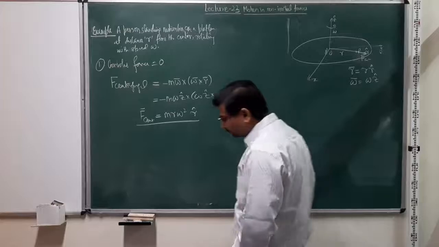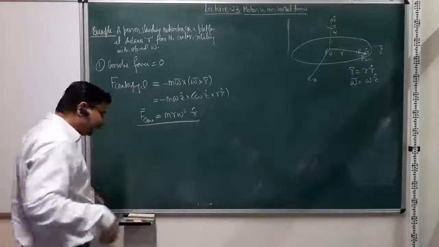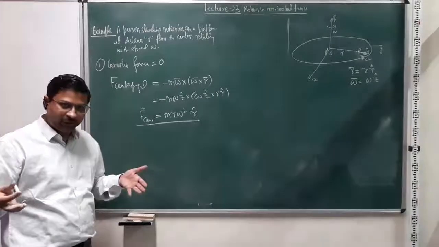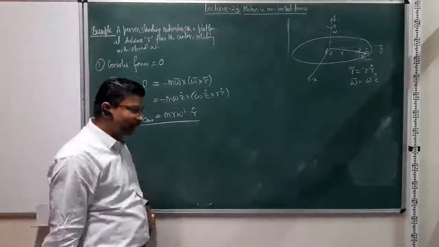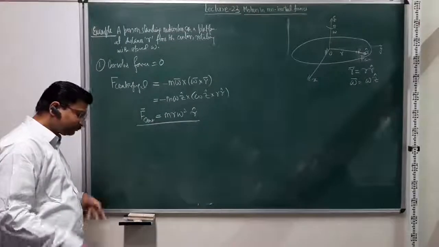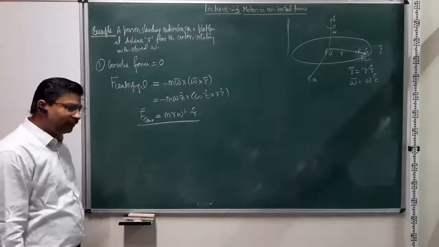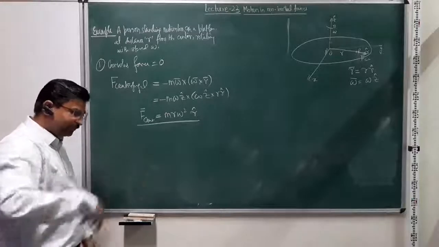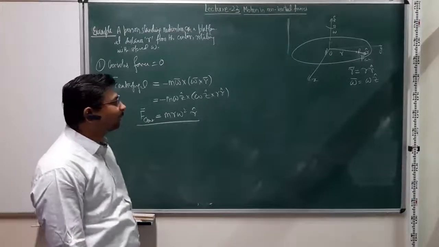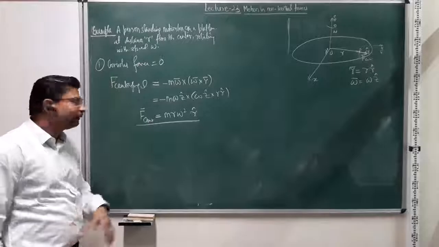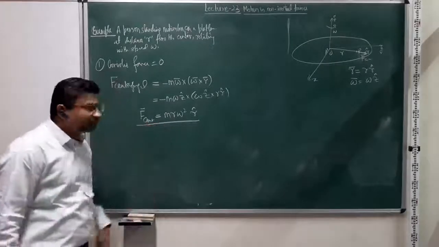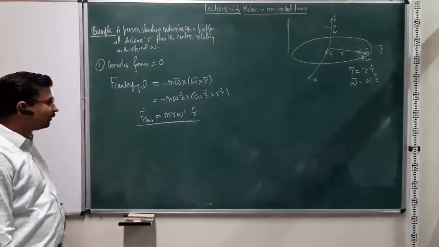And that's how the person will feel. So the person is standing on the platform, and we all have done this in a playground. If you go and stand on the carousel and you stand at a particular location, as the platform starts rotating, we feel an outward push, right? That outward push is because of this F centrifugal, right?